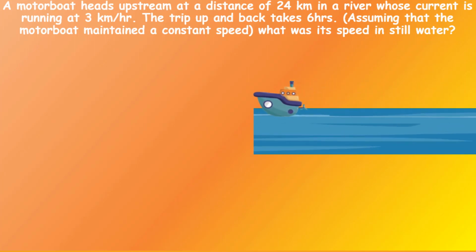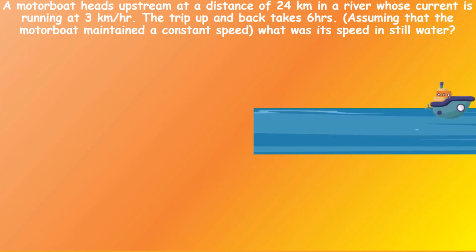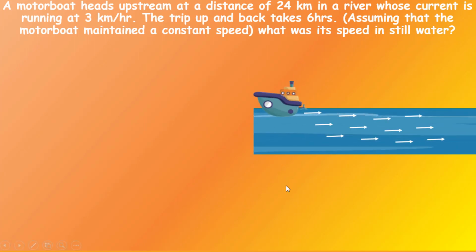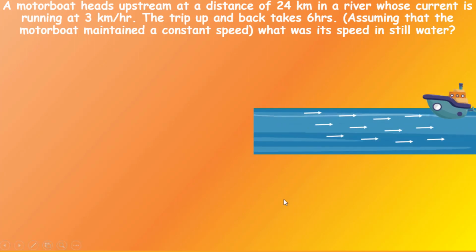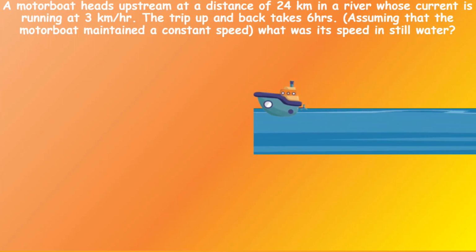Now tell me, what will happen when the boat is traveling in the opposite direction of the river flow? Will the flow of the water affect the speed of the boat? Very good, it certainly affects the speed of the boat. How will it affect? Will it increase the speed of the boat or decrease it? Very good. The river flow will decrease the speed of the boat when the boat is traveling in the opposite direction to the water flow.